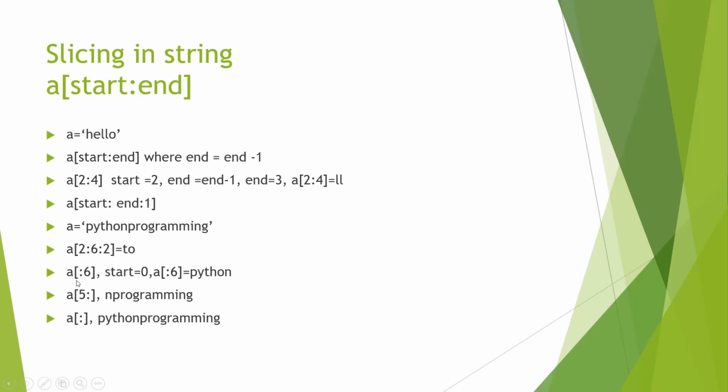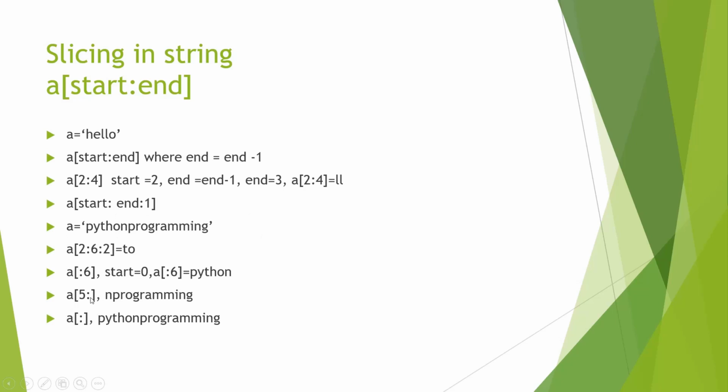Now in this syntax, if the first number is missing, like in A, there's no first value and then colon and 6, that means the first value will be 0. So we will start from 0 and go all the way to 6. The 6 will become 5 because the end value is always n minus 1. So out of Python programming, we start from 0, that is P, and then go 1, 2, 3, 4, 5 up to N. So Python will be sliced out of this Python programming string.